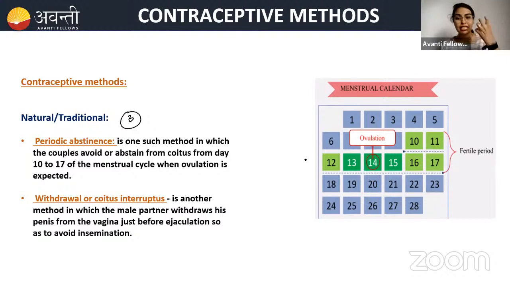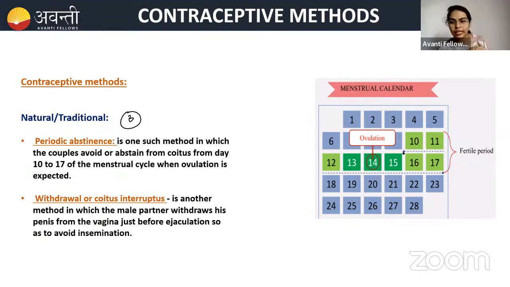In ovulation, there is a release of the secondary oocyte or ovum from the ovary, which will be picked up by the fimbriae. Then post-ovulation, the remaining follicle, which has released the secondary oocyte, will turn into the corpus luteum. I hope you remember that cycle.